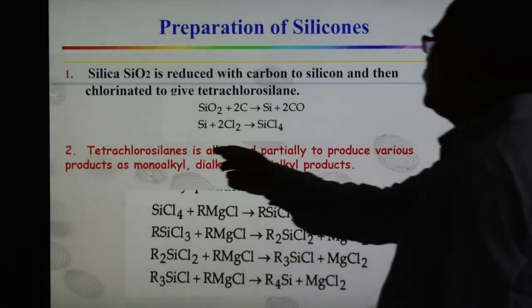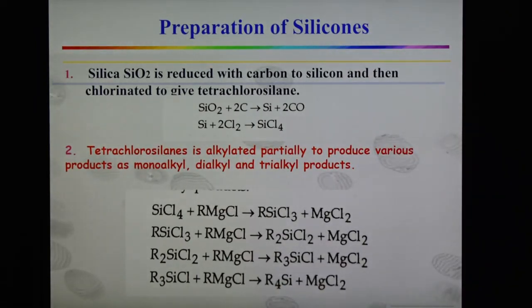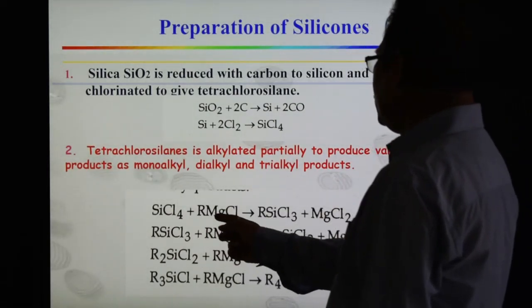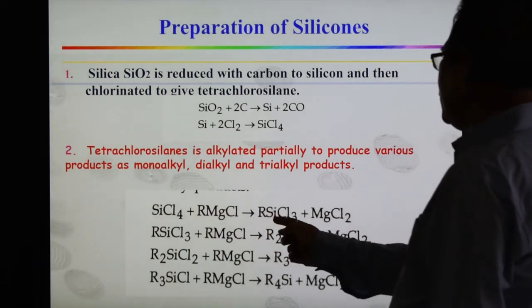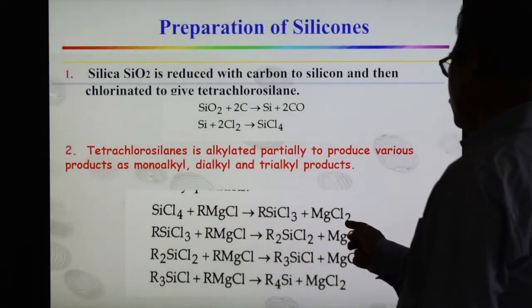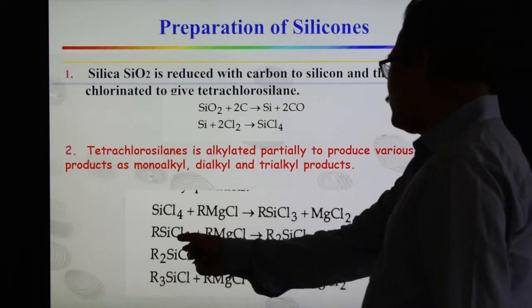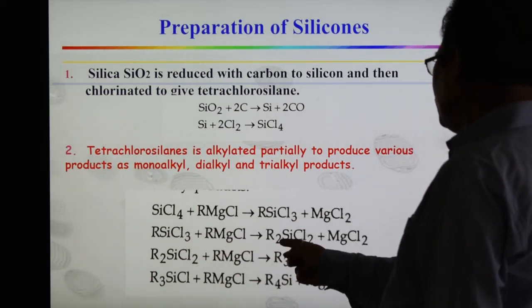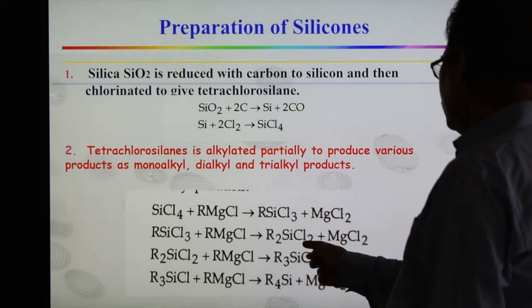Another method, the second method, is that tetrachlorosilane is alkylated partially to produce various products: monoalkyl, dialkyl, trialkyl products. Here this SiCl4 reacts with a Grignard reagent, forming RSiCl3 and MgCl2. Another Grignard reagent with SiCl4 forms this type of dialkyl SiCl2.